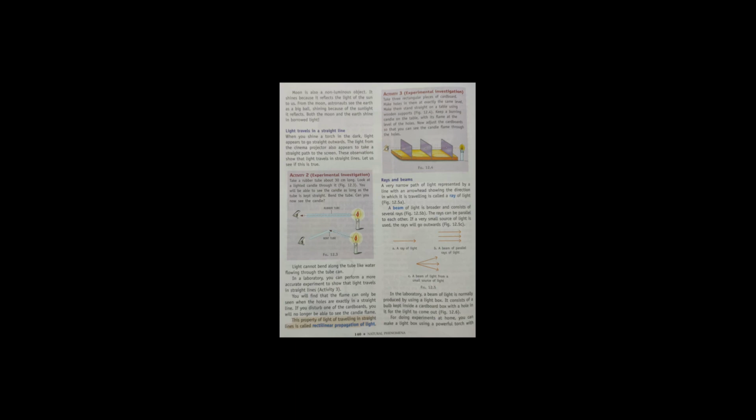Next activity. Normally, a beam of light is produced by using a light box. It consists of a bulb kept inside a cardboard box with a hole in it for the light to come out. You can see in the picture.